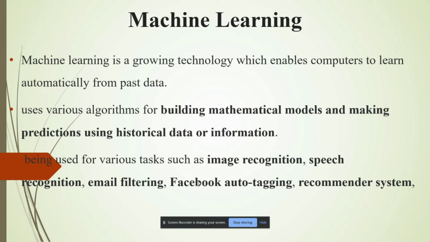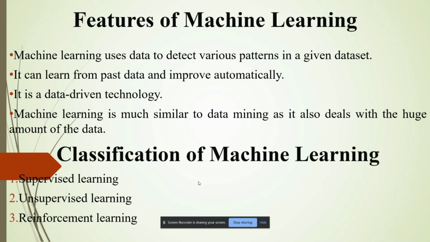Machine learning is a buzzword for today's technology and it is growing very rapidly day by day. We are using machine learning in our daily life even without knowing it, such as Google Maps, Google Assistant, Alexa, etc. Some applications of machine learning are image recognition, speech recognition, traffic prediction, product recommendation, and many more.